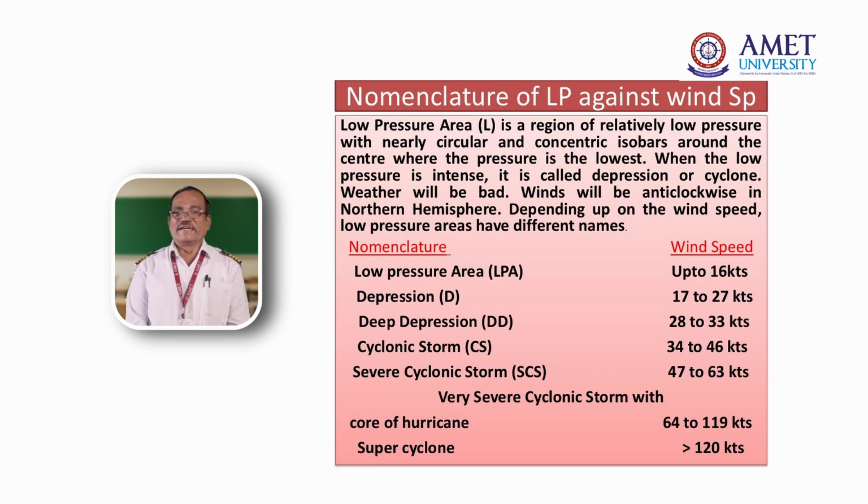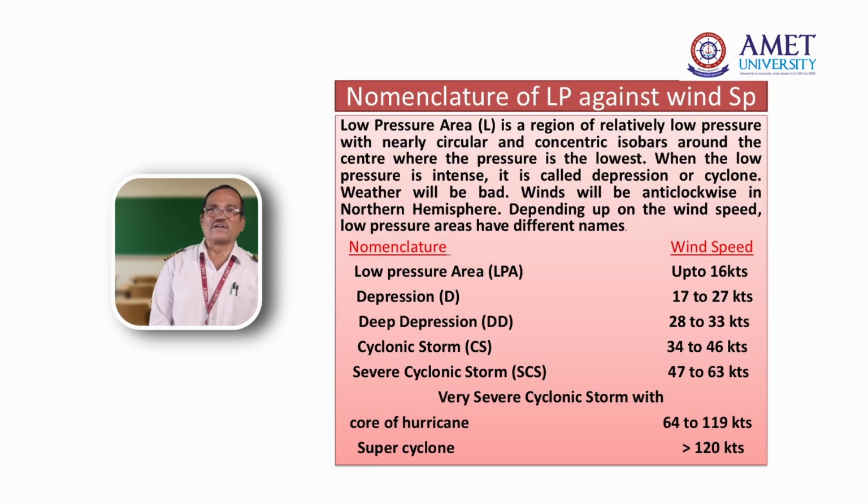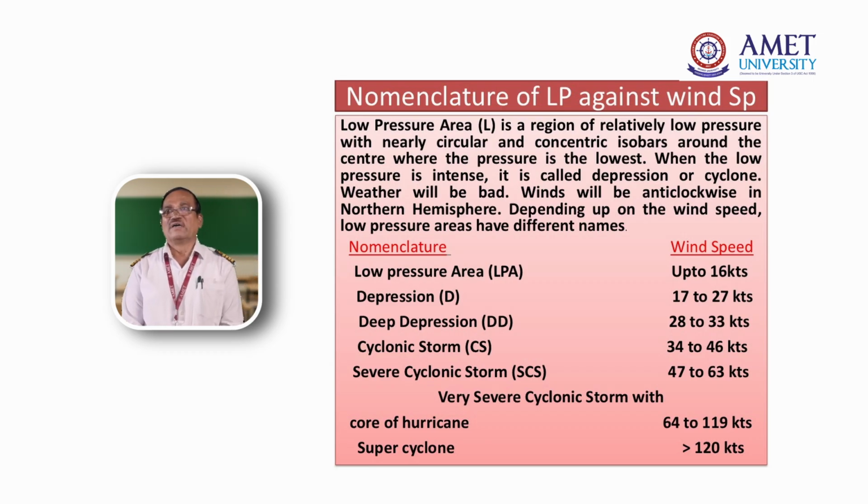The names are different. In the Indian Ocean, it is called cyclone. In the Pacific Ocean, it is called typhoon. And in the Atlantic Ocean, it is called hurricane. So these are the names of the storm. When the wind speed goes to about 34 to 46 knots, they call it cyclone formation. When the wind speed picks up from 47 to 63 knots, they say severe cyclone. When the wind speed picks up to 64 to 119 knots, about 230 kilometers per hour, they say hurricane. This is called very severe cyclone or hurricane.